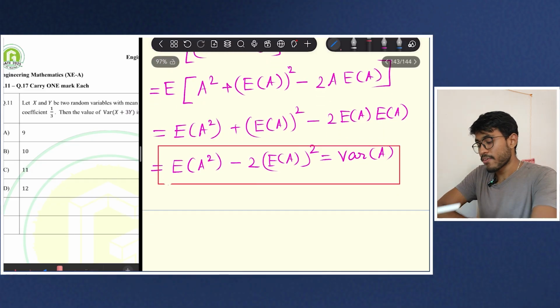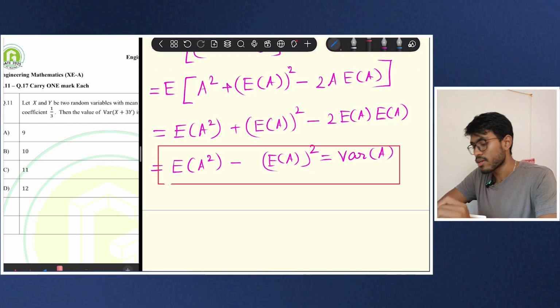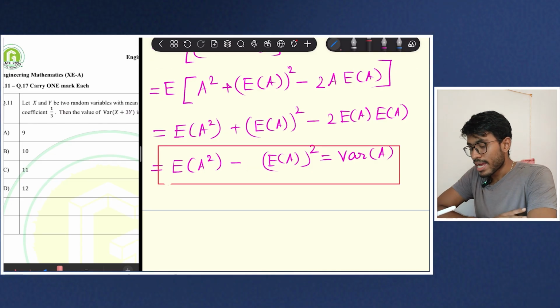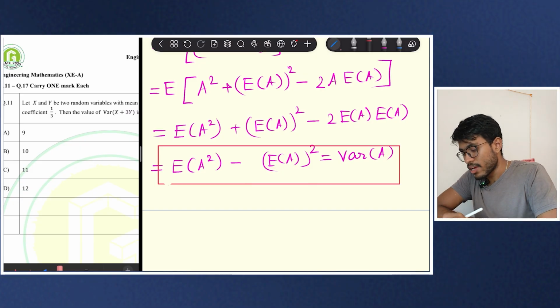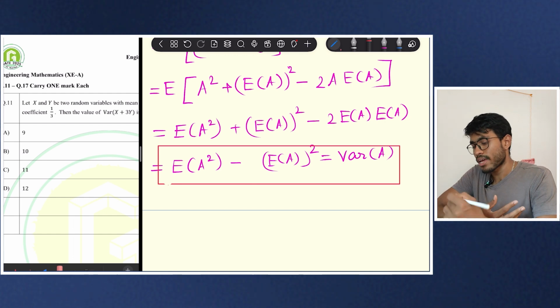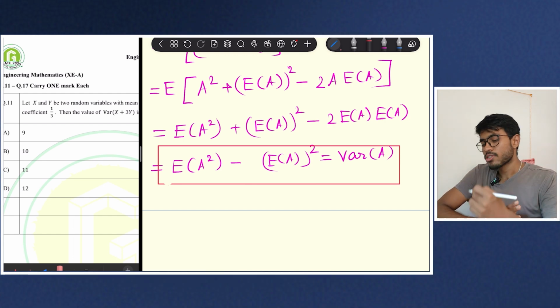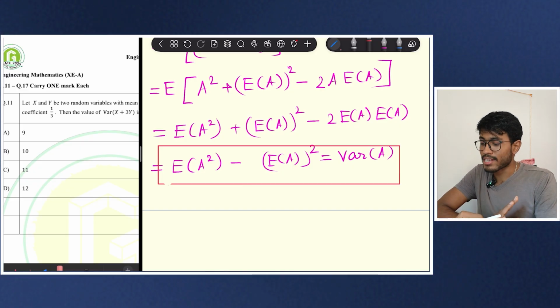Now, sorry, I have made a mistake. Here there will be no 2. Again, if you are like me, I will always forget whether it is E of A square minus E of A whole square, or E of A square plus E of A whole square. So I will surely forget the formula in the examination.